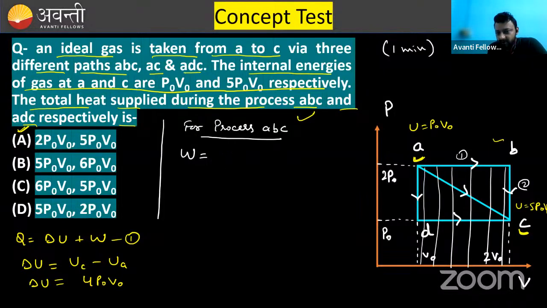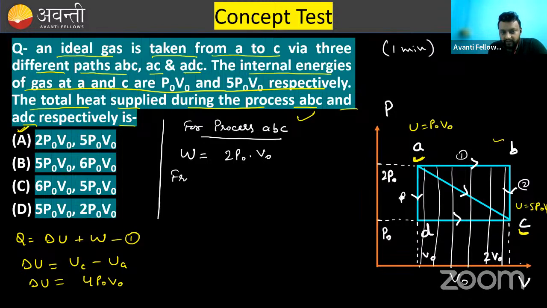So work done will be V naught into (2P naught minus P naught)... from this complete area, this length is V naught and this height is 2P naught. That is 2P naught into V naught. This is the complete work done in the process ABC.